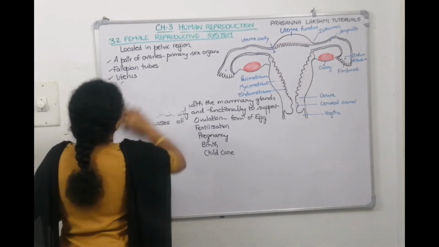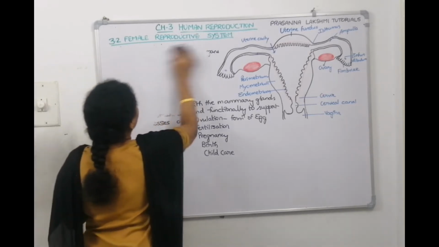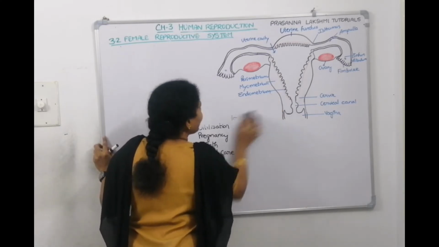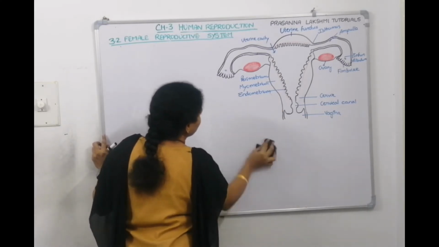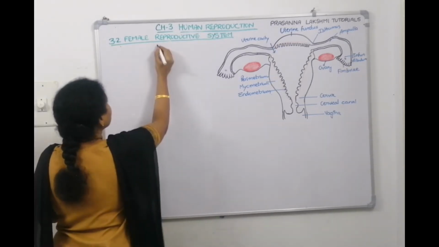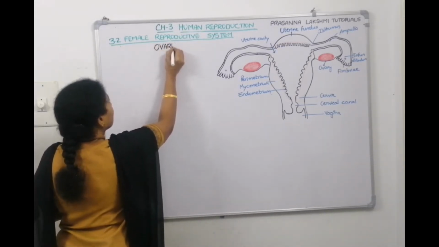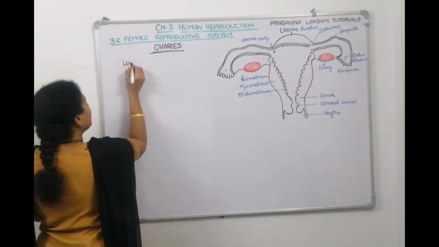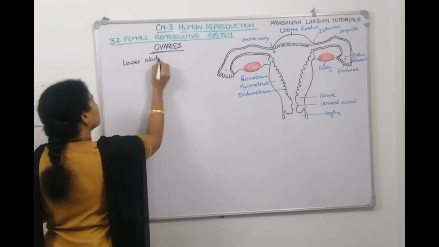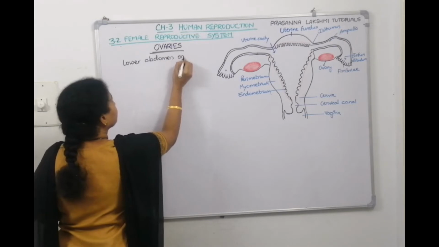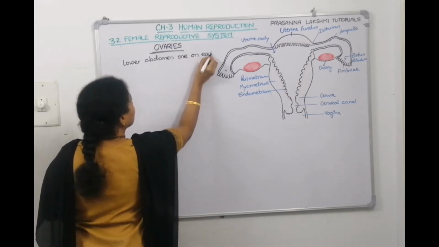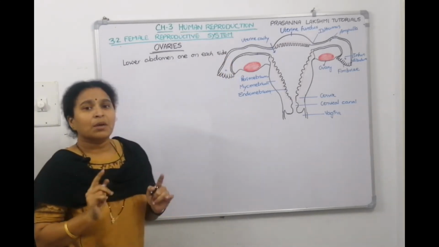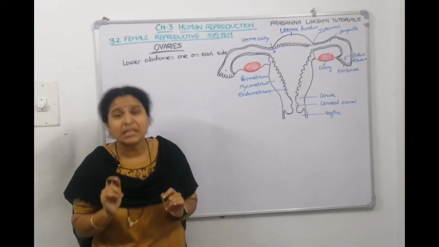Yes. Now let's talk about the first part, the female gonad, that is ovaries. We can see here in the picture, so they are grayish, reddish, almond shaped solid structures, right? We'll talk about ovaries, right? So where are they located? They are located in the lower abdomen, one on each side. So now come on, tell me, what are they acting as? They are acting as primary sex organs.